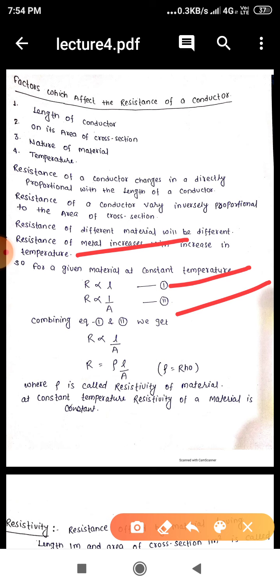To remove the proportionality, we have to add a constant term. So we add rho: resistance R equals rho L by A. What is rho here? Rho is the resistivity of a material and it is constant for any material at constant temperature.